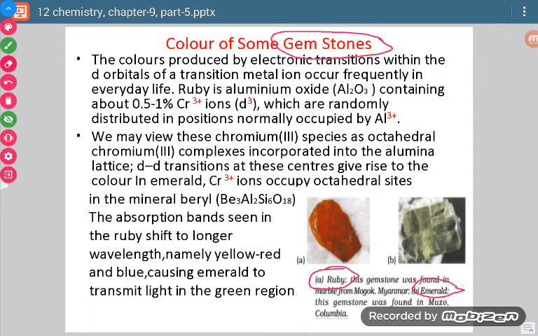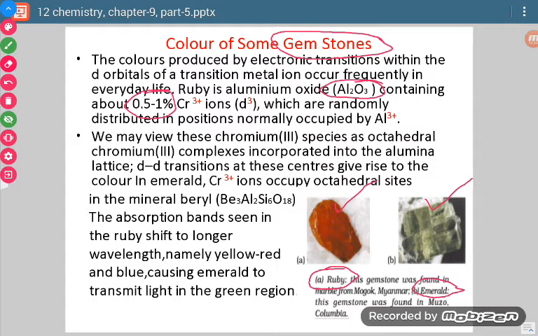Ruby is of this color and emerald is like this. Now which particular complex is present, that we have to see. In case of ruby, it is aluminum oxide which contains 0.5 to 1% of chromium. This chromium ion has electronic configuration d3. There are 3 electrons in its d orbital.